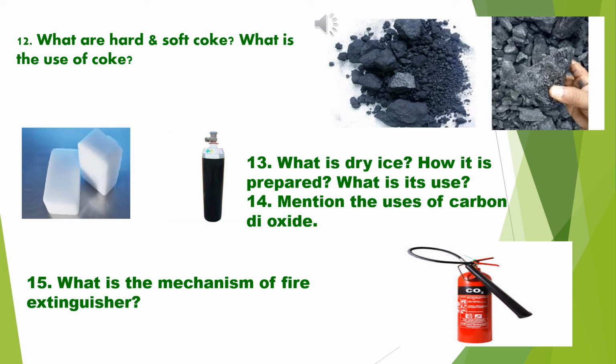Now the last question, but not the least. Number 15. What is the mechanism of fire extinguisher? A CO2 fire extinguisher diagram I have given. Carbon dioxide is heavier than air, so it covers the fire sitting on it. Carbon dioxide doesn't burn, so the fire gets extinguished in absence of oxygen of air.